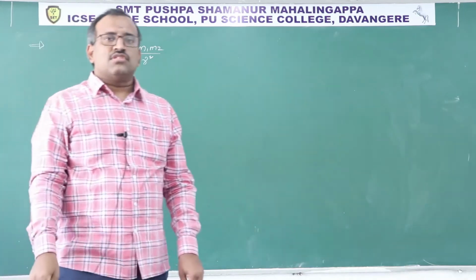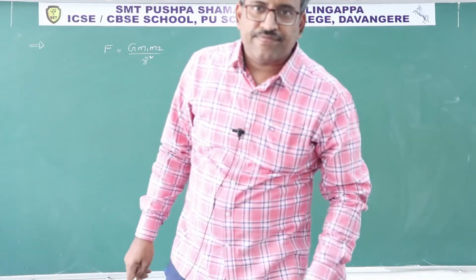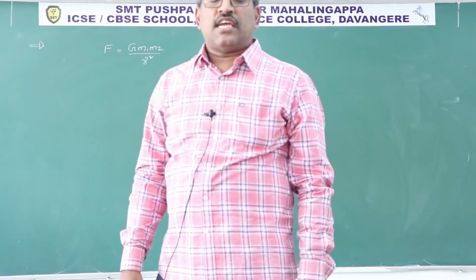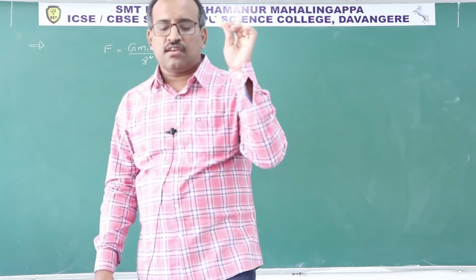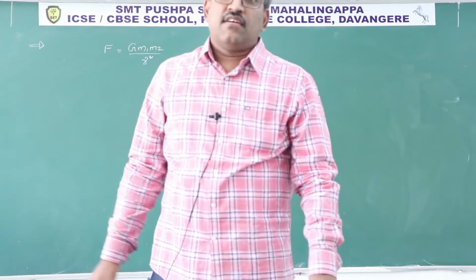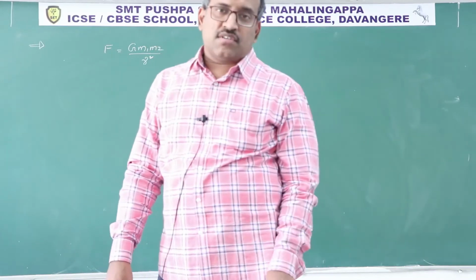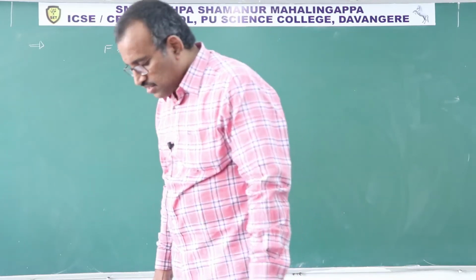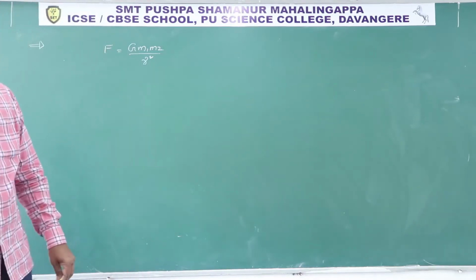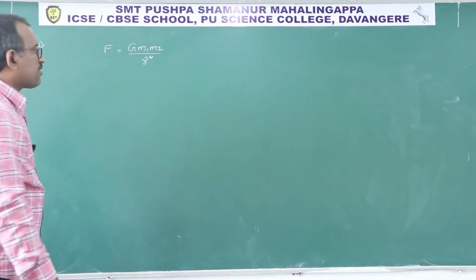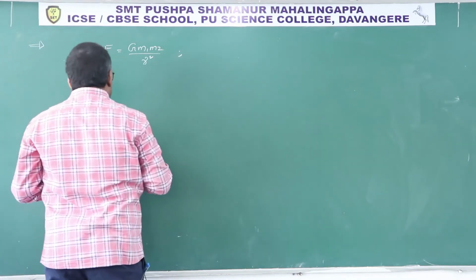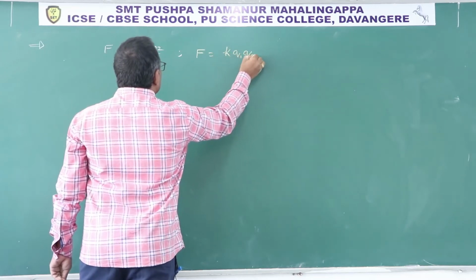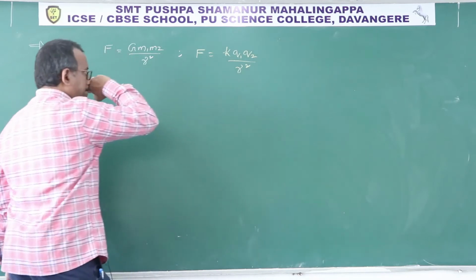Please remember, those who learn electrostatics well, then almost 80% of the topics, 80% of the problems and formulas will be in your golden hand if you know electrostatics very well, because electrostatics is analogous to the gravitation lesson. Remember this. So for gravitation, no need to revise once again if you revise the electrostatics chapter properly, because in electrostatics, what is the force? k Q1 Q2 by r square.